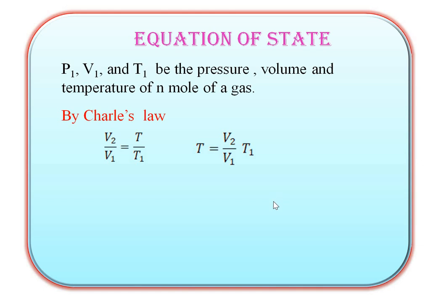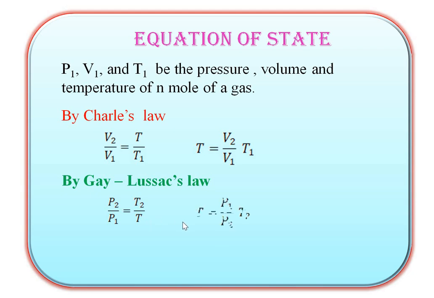Suppose again the gas is heated at constant volume, so its temperature becomes T2 and pressure becomes P2. We know that by Gay-Lussac's law we can write the equation P2 by P1 is equal to T2 divided by T. Rearranging this equation, we get T equals P1 by P2 into T2. This one is the equation by Charles law and this one is by Gay-Lussac's law. Equating these equations, we can write V2 by V1 into T1 is equal to P1 by P2 into T2.